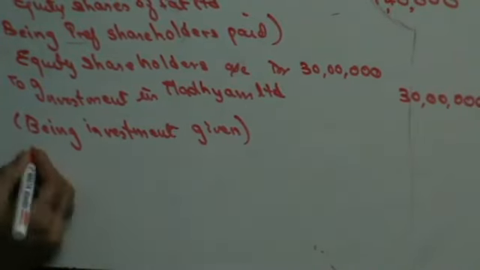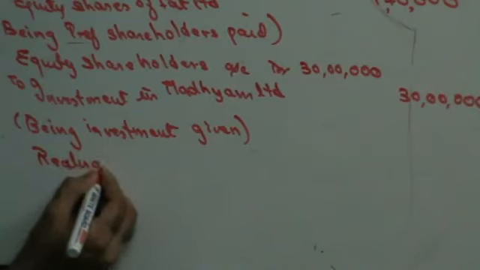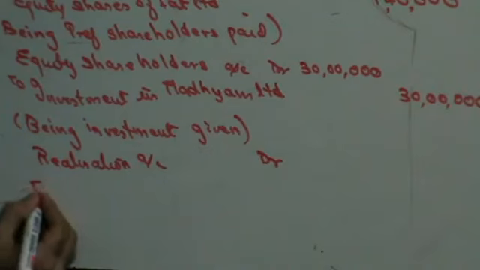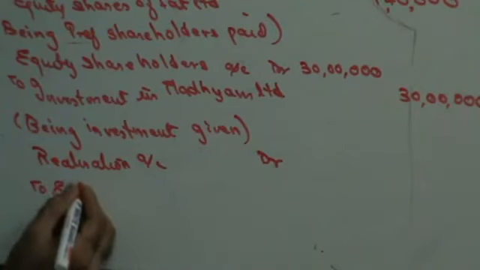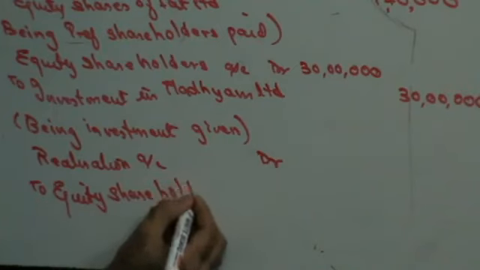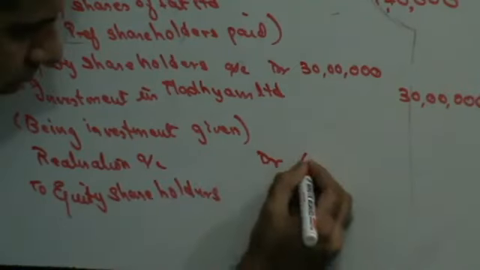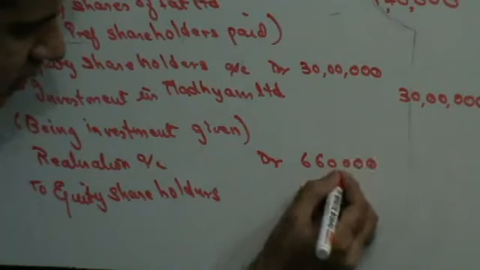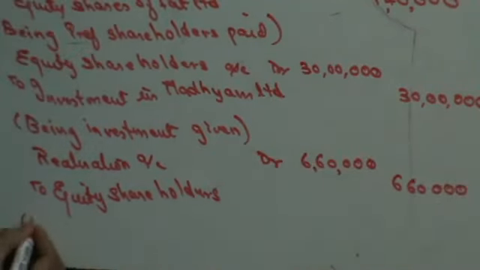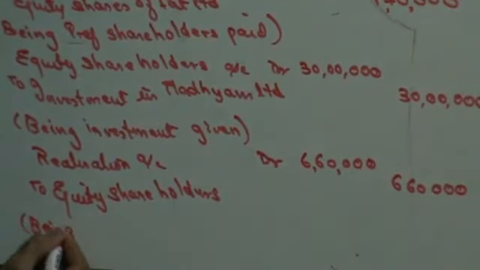So that will be realization account debit to equity shareholders. Amount is 6,60,000. Being profit transferred.